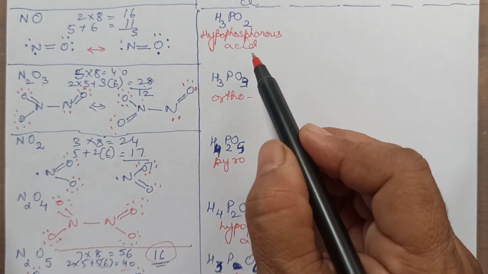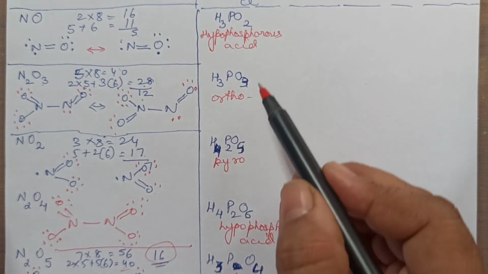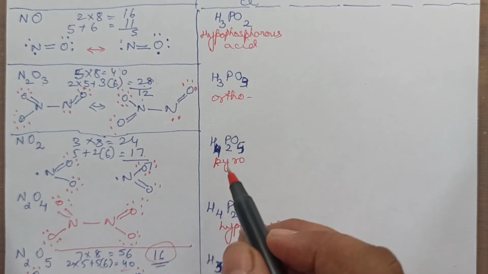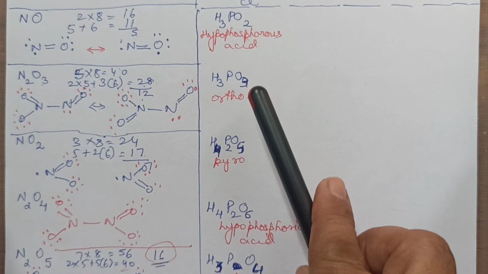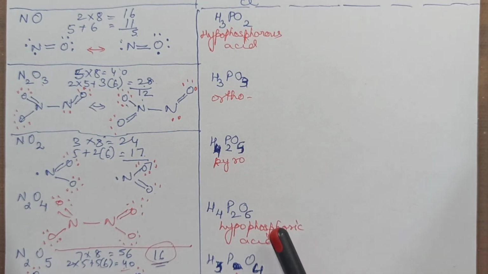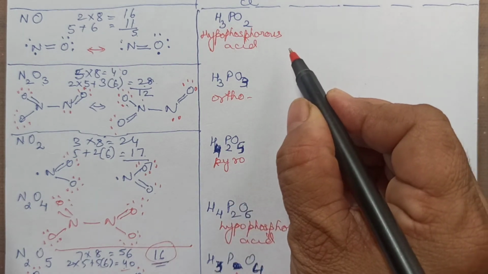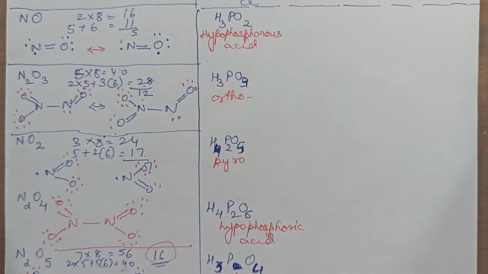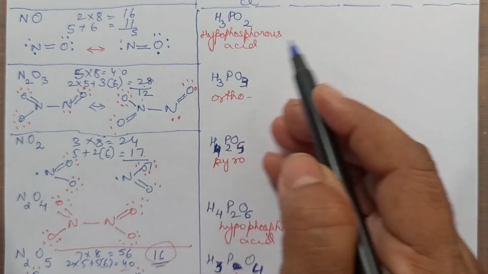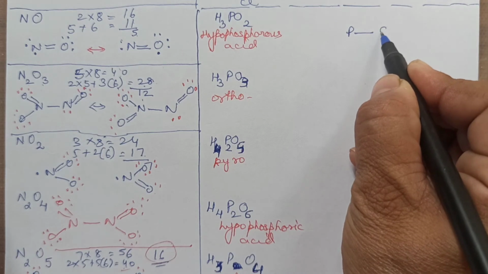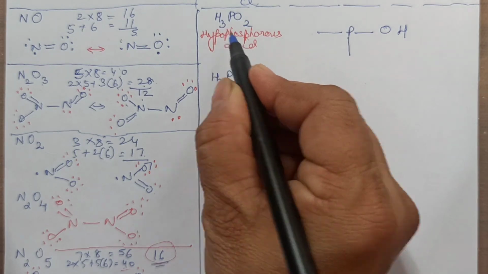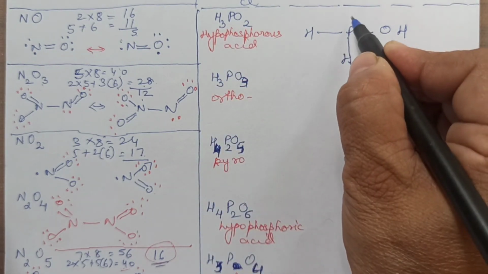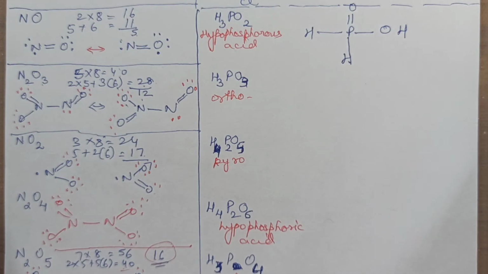So you'll learn their names like that. The first 3 are "ous" acids: hypophosphorous acid, orthophosphorous acid, pyrophosphorous acid. I have written like that only. HOP means hypo, ortho, pyro for ous acid, hypo, ortho, pyro for ic acid, and then meta. So it's quite simple structures. The only thing is we should know their basicities. So basicity for the first one is 1. So you will draw P. Basicity 1 means you will draw 1 OH, and the remaining you will put all other hydrogens directly, and 1 oxygen left over will be a double bond.